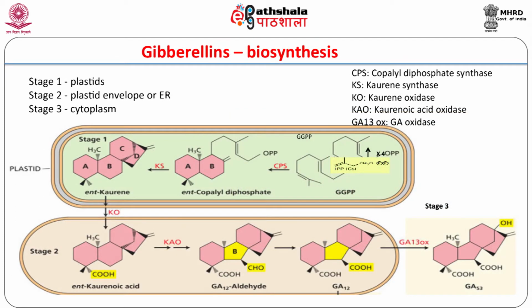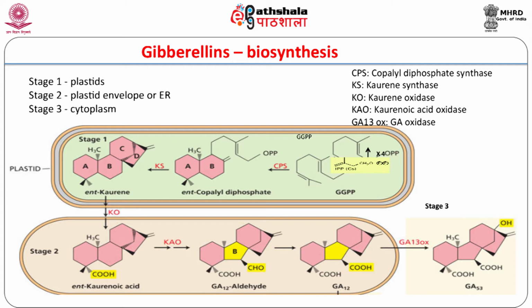Gibberellins are synthesized by the terpenoid biosynthesis pathway, in which larger molecules are built up by the 5-carbon compound isopentenyl diphosphate or IPP. 4 units of IPP form the 20-carbon diterpenoid geranylgeranyl diphosphate, GGPP.